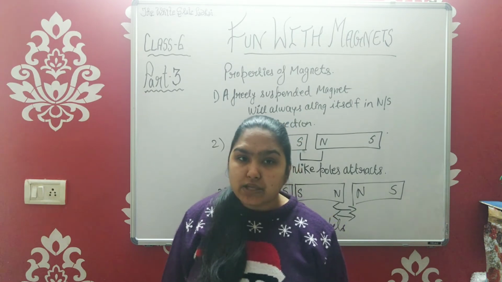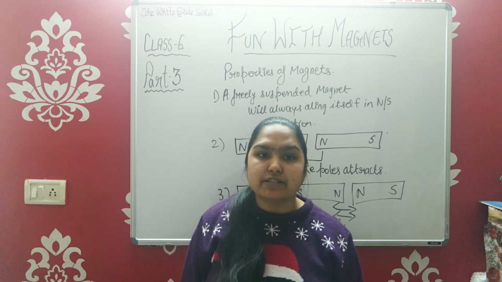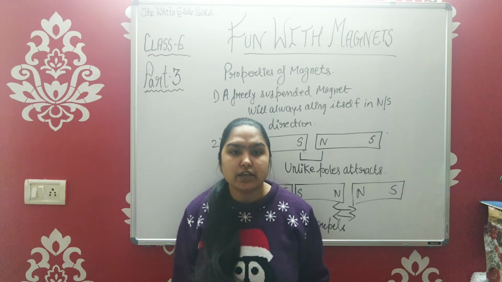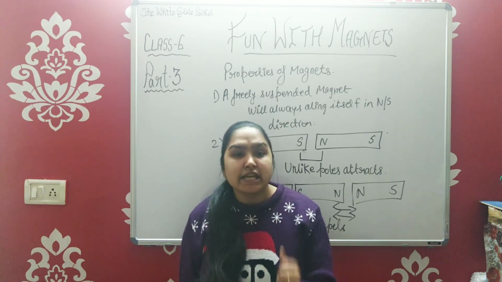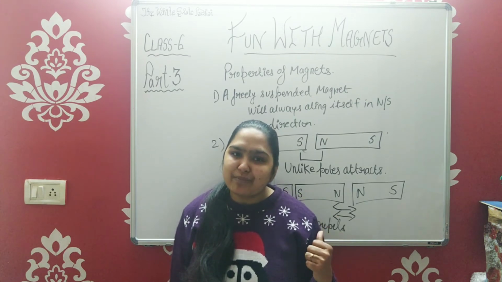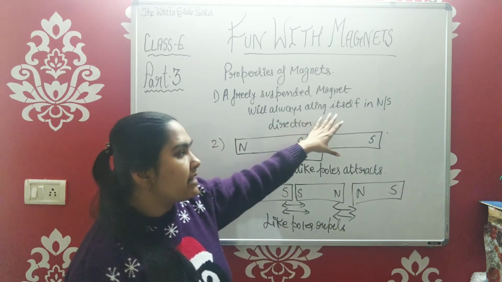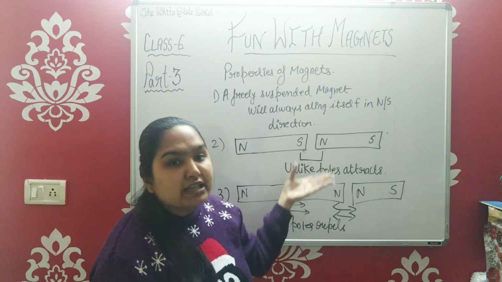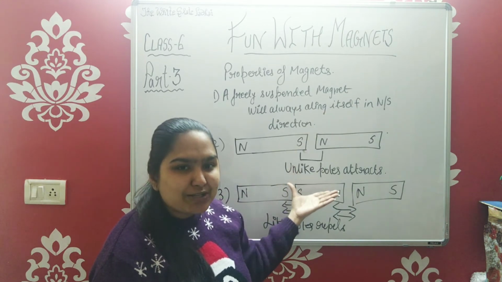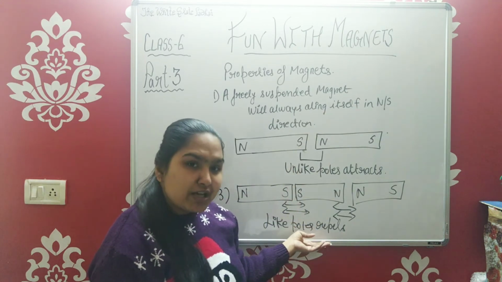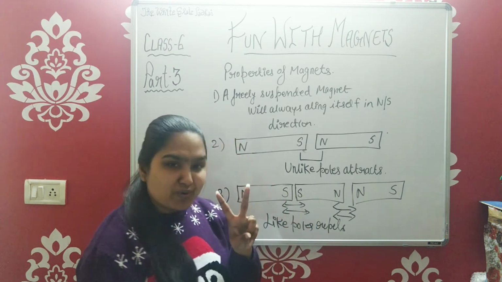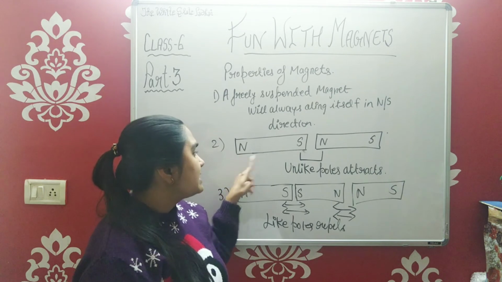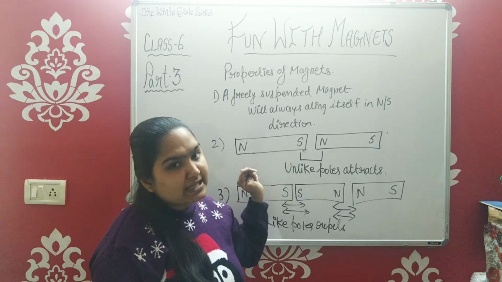Okay, so that is all for today. Today we first classified things into magnetic and non-magnetic materials. Then the second thing we discussed is the properties of magnets: a magnet always aligns itself in the north-south direction, unlike poles attract each other and like poles repel each other. Then we also discussed the poles of magnets, that there are always two poles in a magnet, one north and the other south.